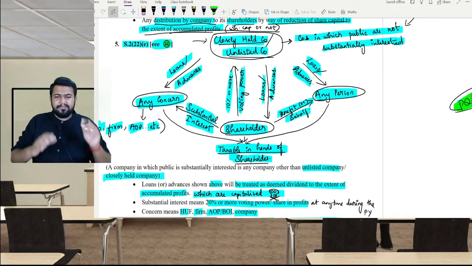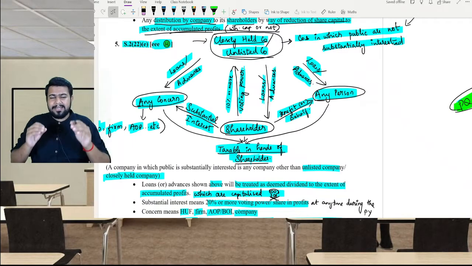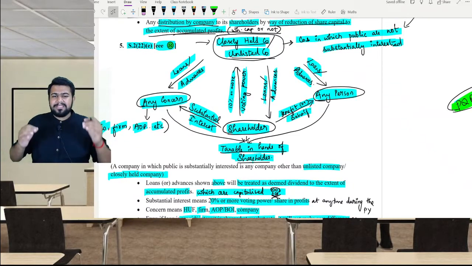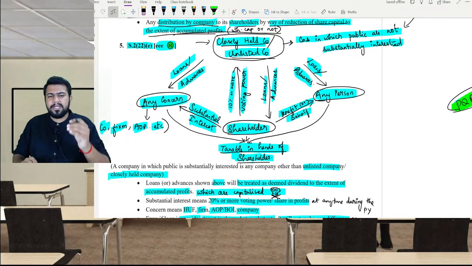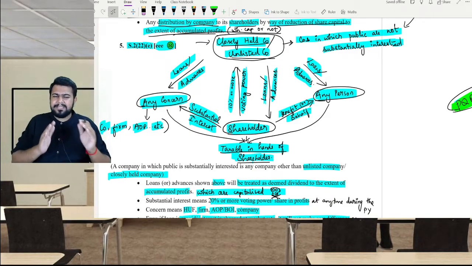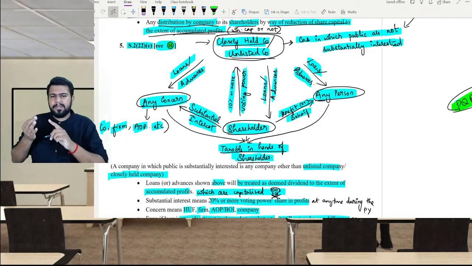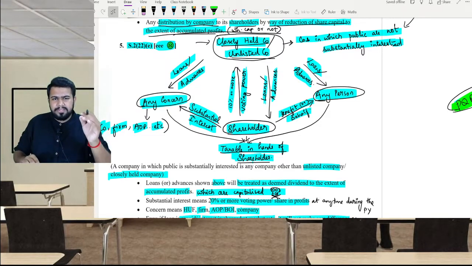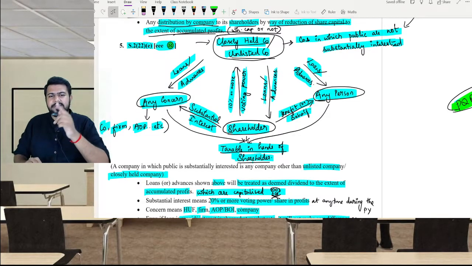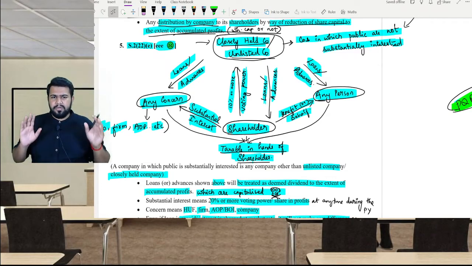So let me repeat. If there is a closely held company or unlisted company, that is basically any company in which the public are not substantially interested, and if a shareholder is having 10% or more voting power in that company, then the loans or advances received by the shareholder from the company will be deemed as dividend under section 222E. If the company gives loans or advances to any concern, company, AOP, BOI, firm, whatever it may be, in which the shareholder is having substantial interest, then also the loans or advance will be deemed as dividend in the hands of the shareholder.